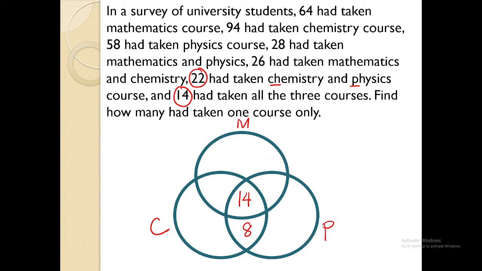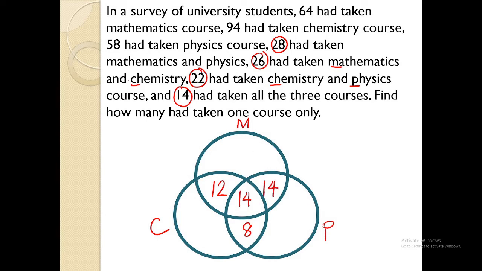Let's go to the number 26 for mathematics and chemistry. So I already have 26. 26 minus 14 will give us 12. Now for mathematics and physics, that's 28 minus 14. That will give us 14.